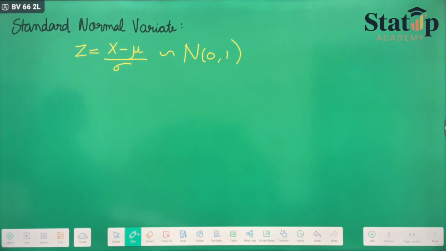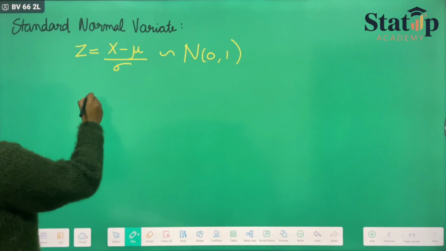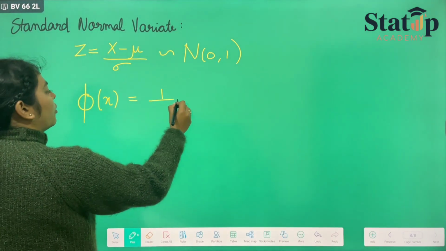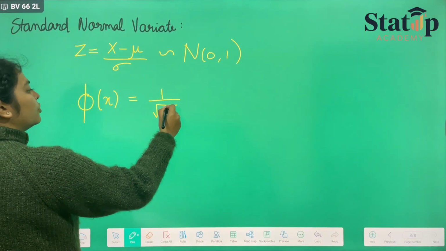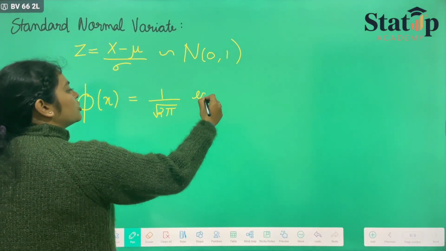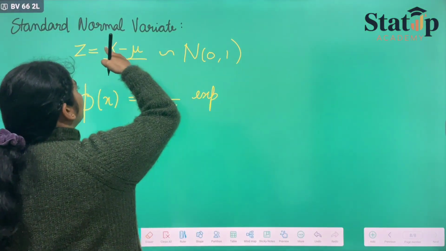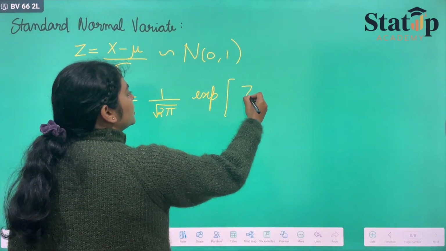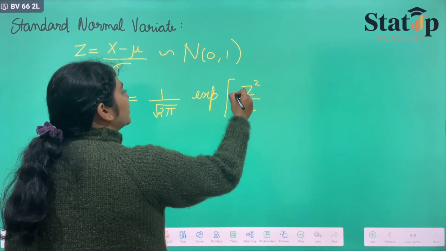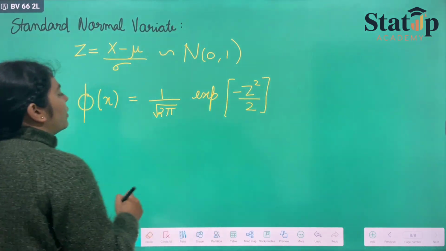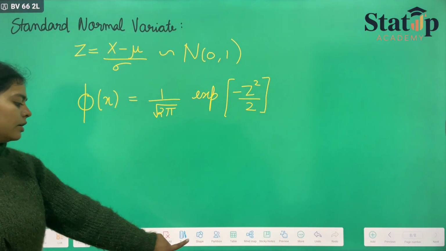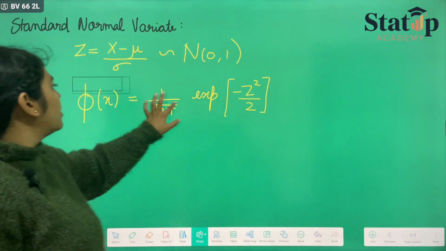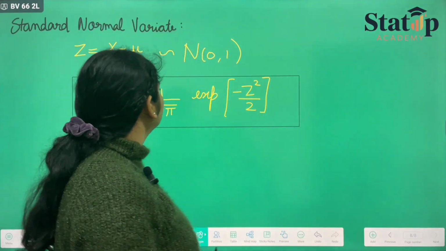And a standard normal variate has PDF as 1 upon root 2 pi, since sigma becomes 1, exponential of minus z square upon 2, because (x minus mu) upon sigma is nothing but z. This forms our PDF of a standard normal variate, which has mean 0 and variance 1.